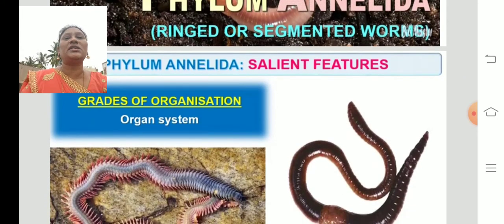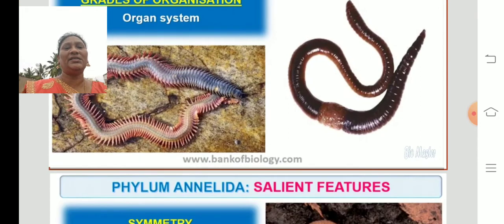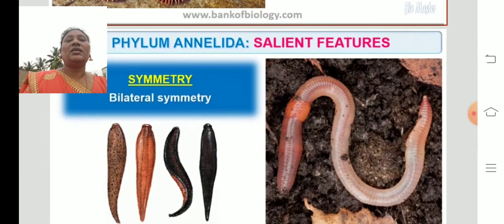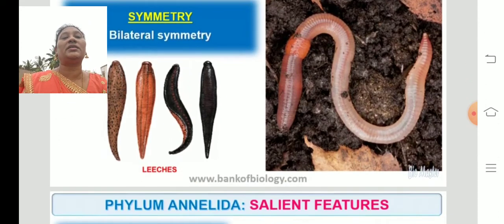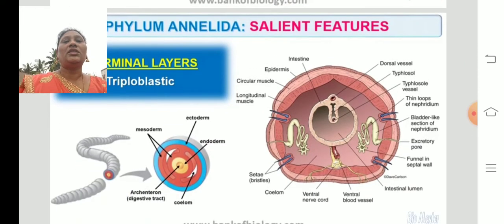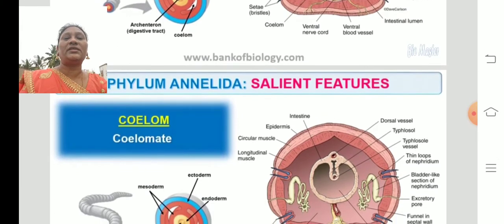The grade of organization of the organism is that they have organs and organ systems. The body is bilaterally symmetrical, which means it can be divided into two equal halves and the organs also are equally shared. And these are triploblastic animals. That means the body is covered by 3 layers of membrane. You can see outer ectoderm, middle mesoderm, inner endoderm. So they are called triploblastic animals if the body is covered by 3 layers.